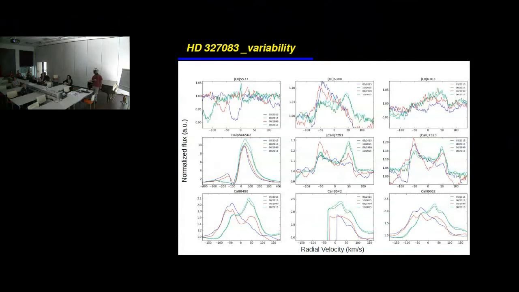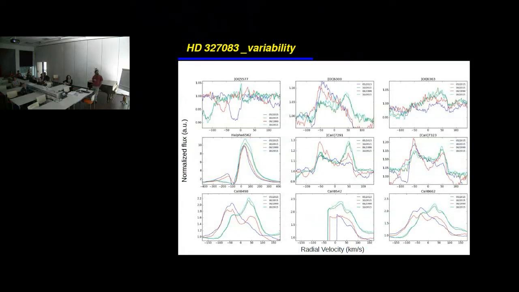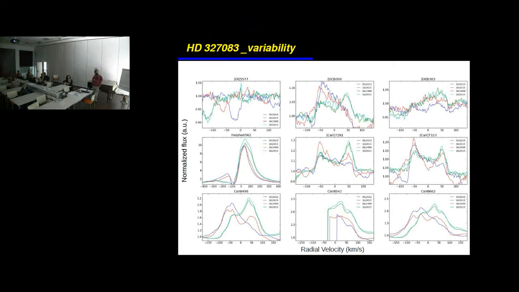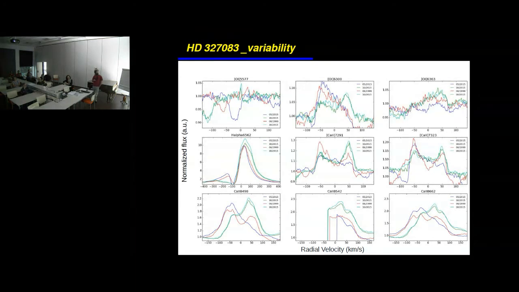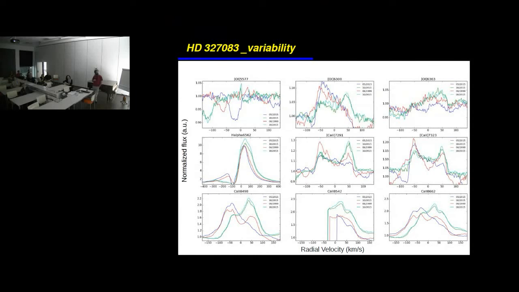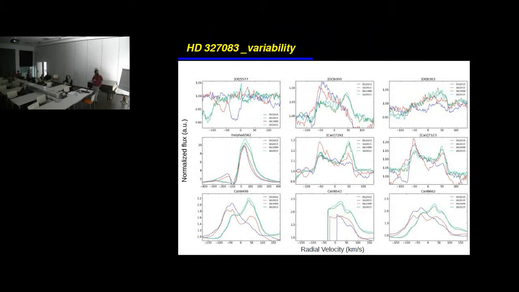Now, working on another star, it's the HD 327083, we can get again variation in the profiles. We don't see anything at this line. We get a variation here. We get some intensity variation also in H alpha and on this blue wing.